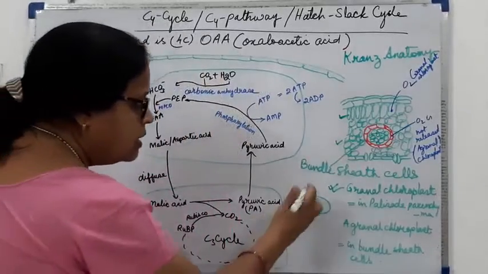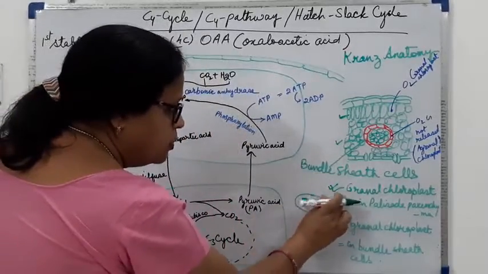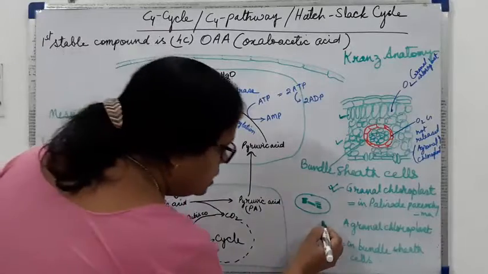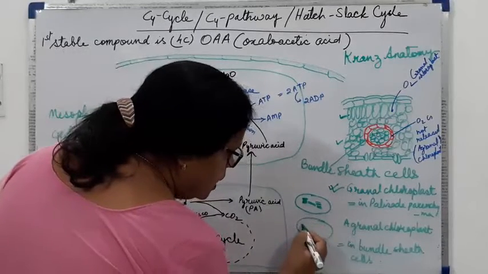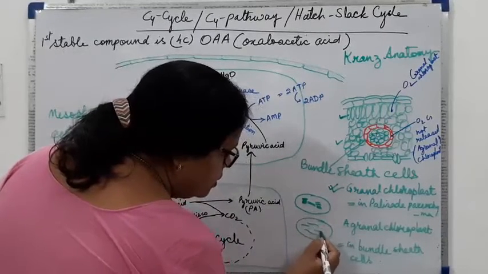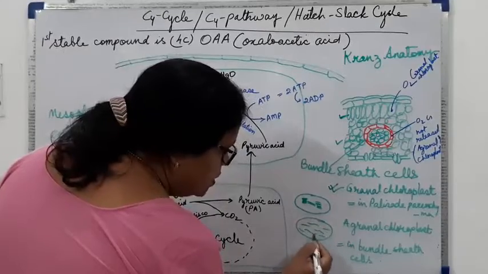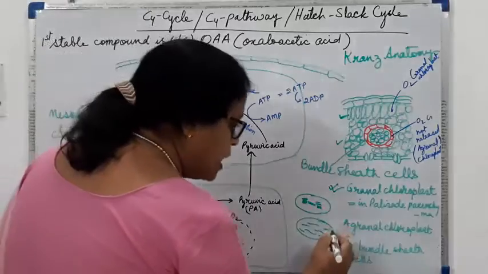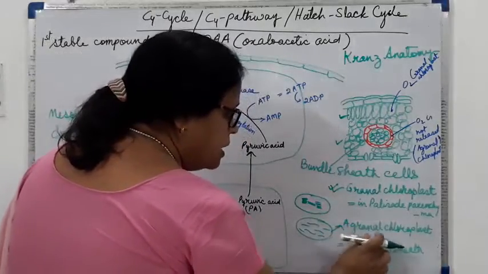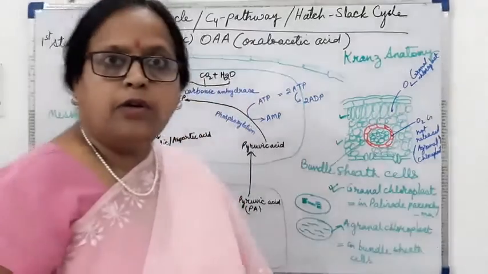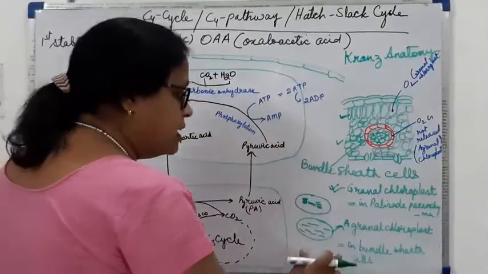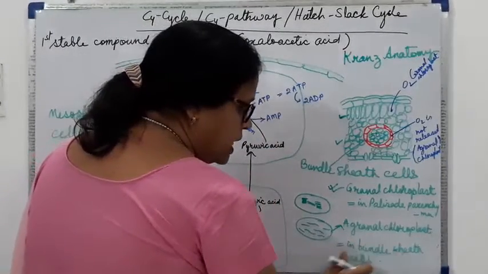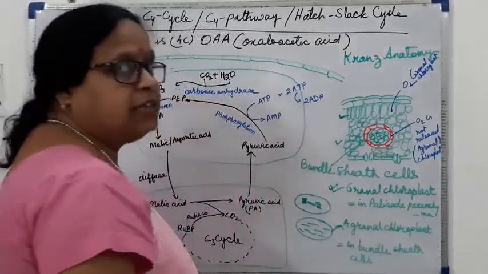So this is the granule chloroplast. But when the chloroplast have only the stroma lamellae, only the lamellae, no grana, then this type of chloroplast is called agranule chloroplast. So this agranule chloroplast is found in the bundle sheath cells.